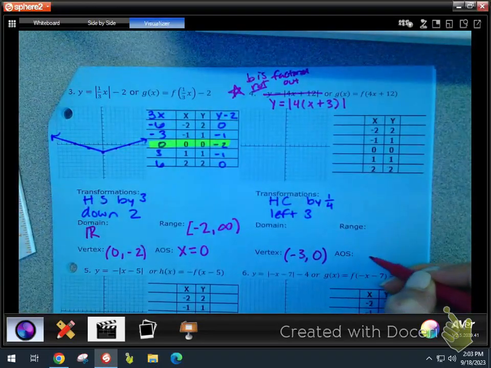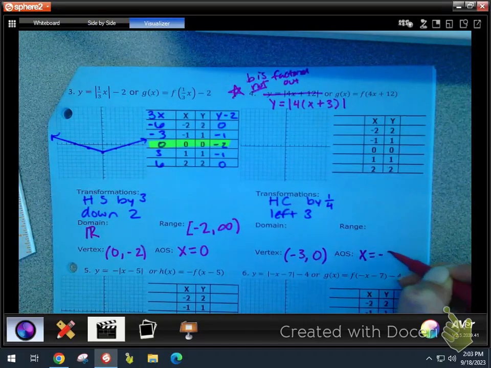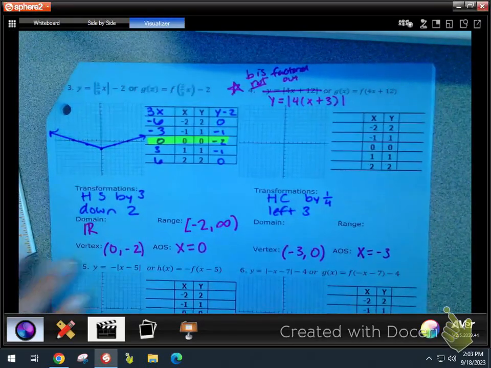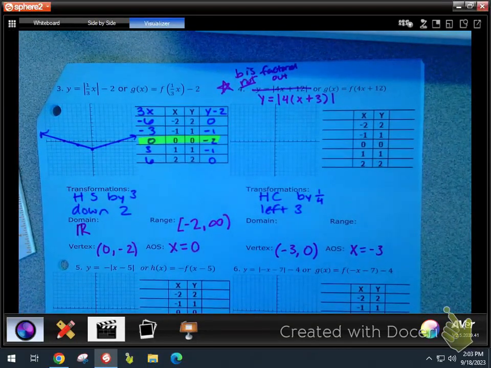So what's your axis of symmetry? Negative 3. How do you write it? X equals negative 3. I'm going to take off points if you don't put x equals. Warning you now. Okay? I'll do the domain and range based off of the graph.